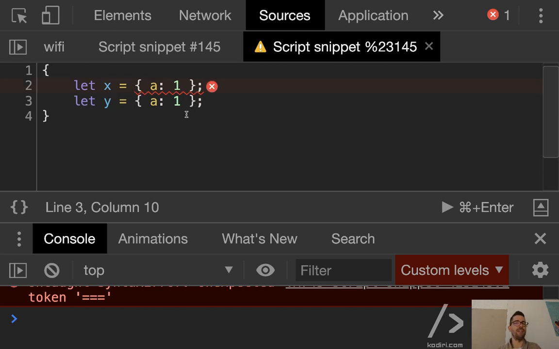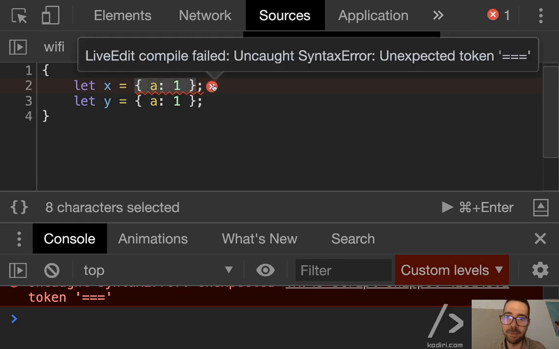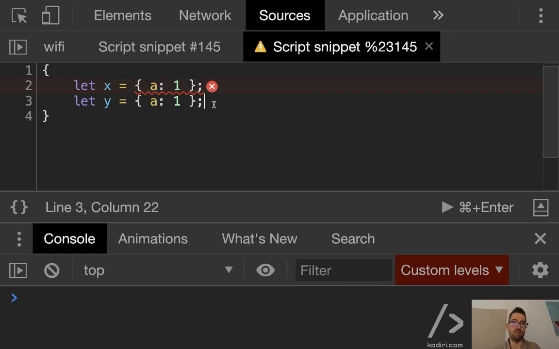Guys, do I need a coffee? What's wrong here? Look, unexpected token, triple equal. Do you see any triple equal in my code? Looks like Google Chrome is doing nonsense.